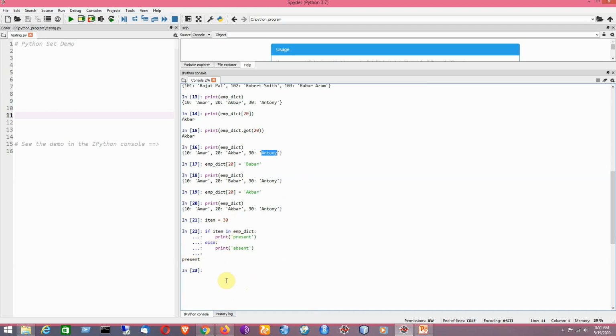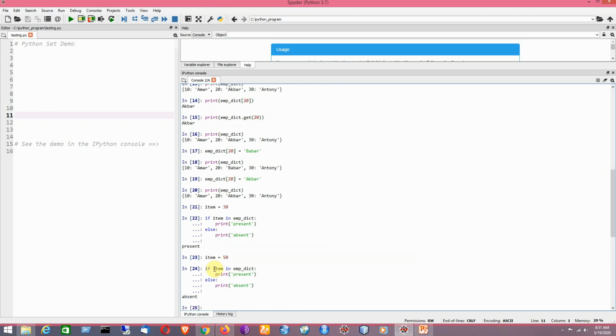Okay. Now I would like to change the item. Suppose the item is 50, which is not, I mean to say this key value is not present in the dictionary. Now I would like to execute the same statement again, and it is showing absent. That means if the key value is not present in the dictionary, it is shown by the result. That means it is absent in the dictionary.